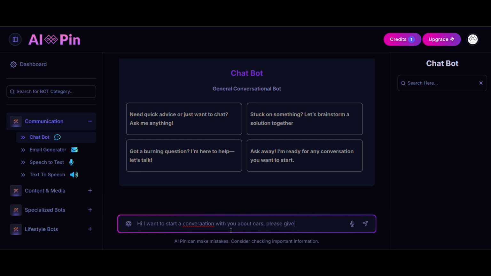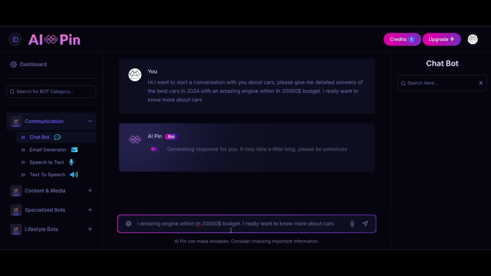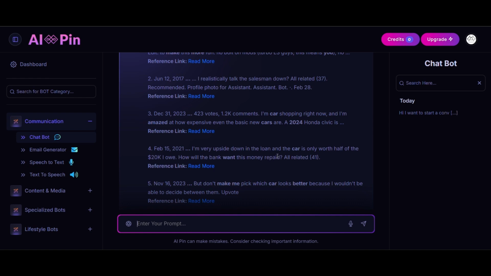Please give me detailed answers of the best cars in 2024 with an amazing engine within, let's say, a $20,000 budget. I really want to know more about cars. Type it in, and look, it gives you a whole thing.